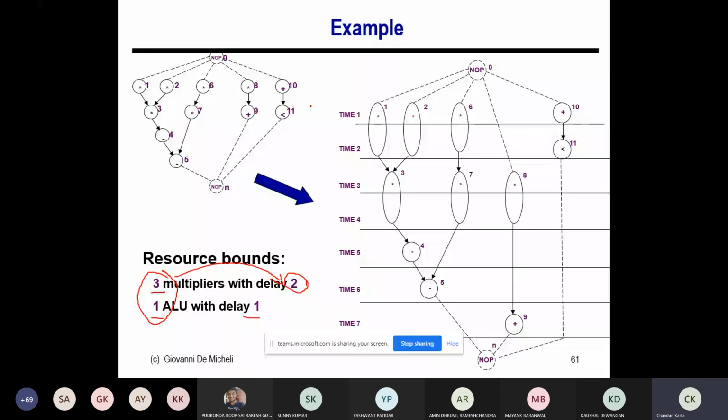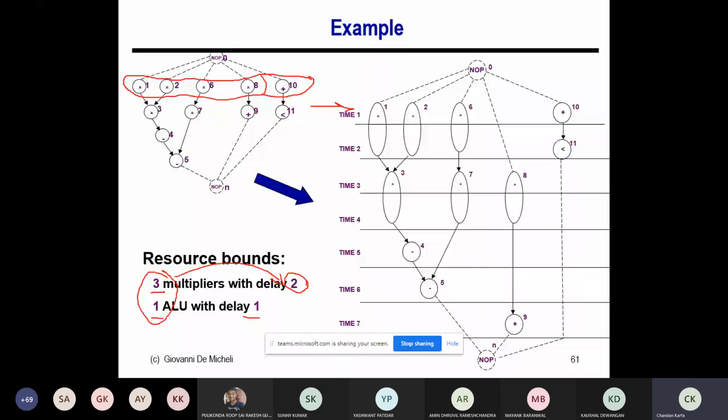So what nodes are available? These are the 5 nodes available, right? Because the sync node is already done. And I have to do it for each type of resource, so I should not consider this first. For the multiplier type, there are 4 multipliers available, and I can select 3 multipliers. So which ones should I select?